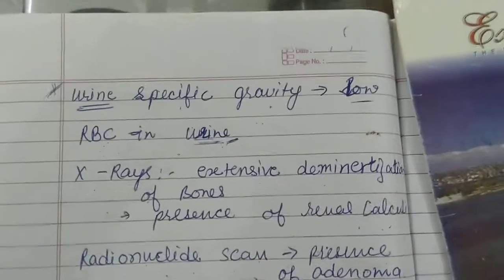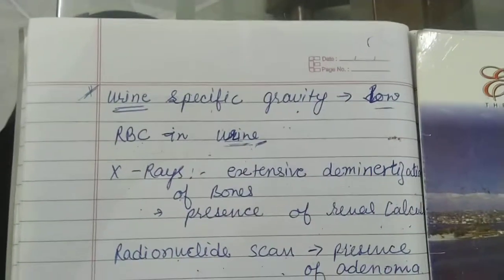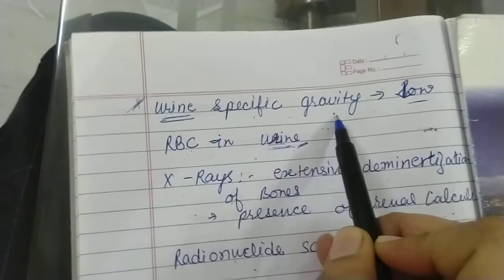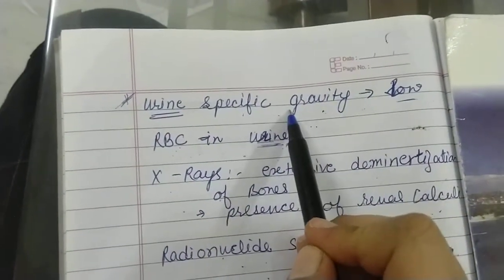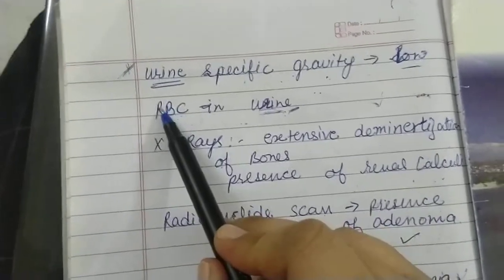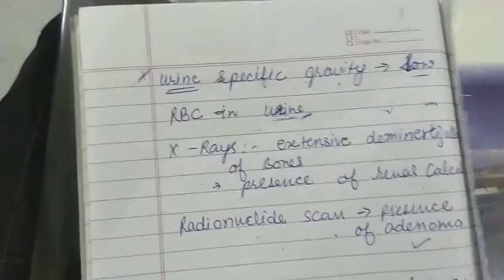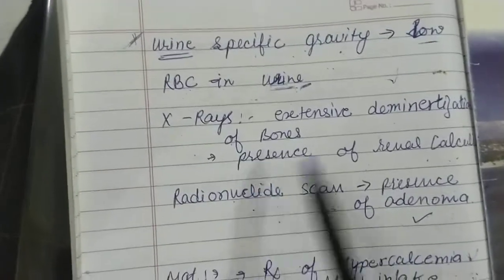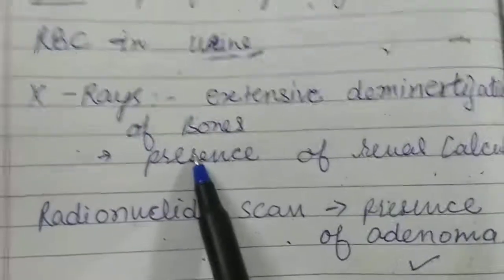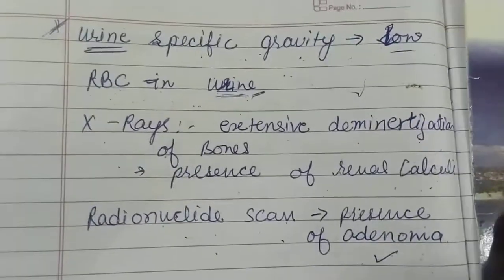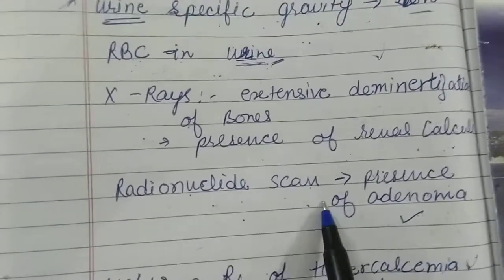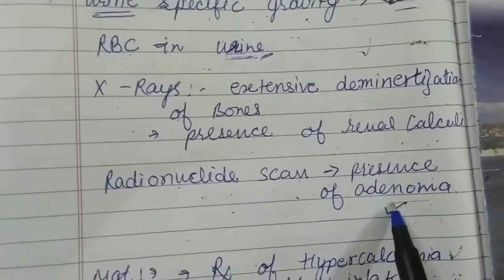When we do the urine examination, we will find that urine specific gravity will be low. You will find RBC in the urine, as we have earlier told you that there is hematuria. In X-ray studies, you will find extensive deterioration of bone and presence of renal calculi due to the high level of calcium. In radionuclide scan, there may be presence of adenoma.